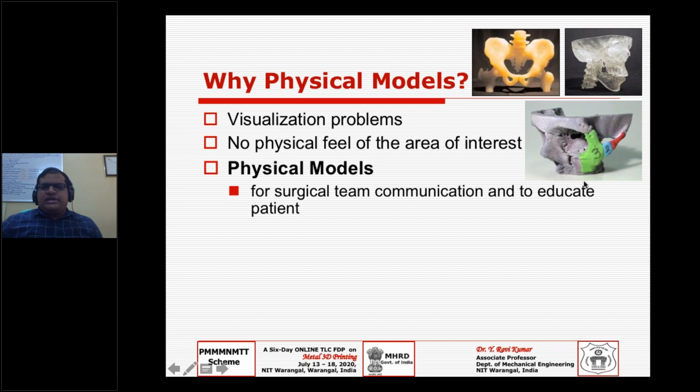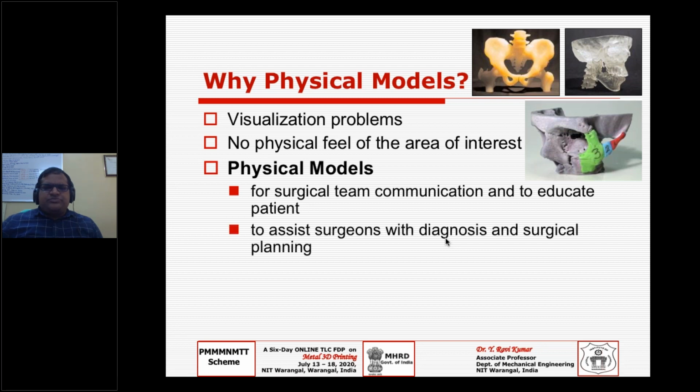Not only communication between the various surgeons involved, we can very well educate the patient about the case. And of course it may assist the surgeons with diagnosing and surgical planning.